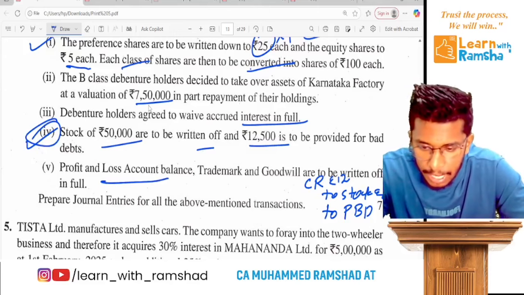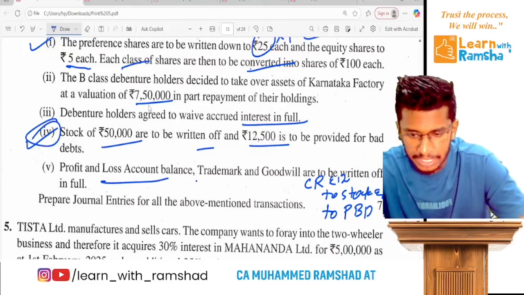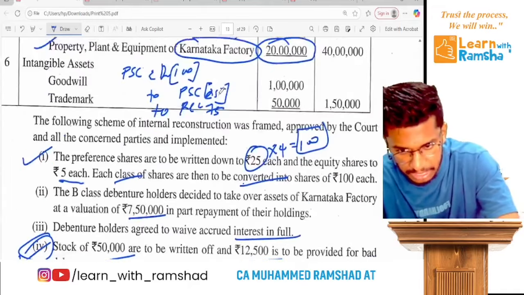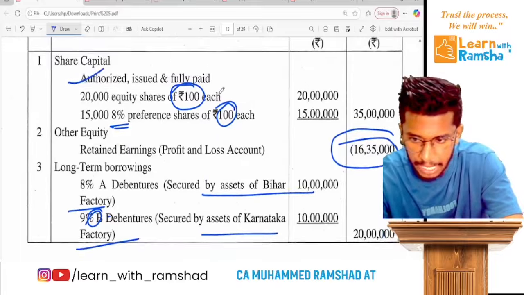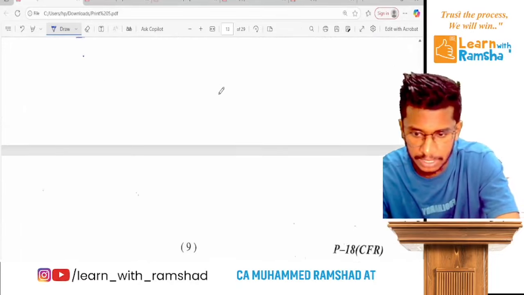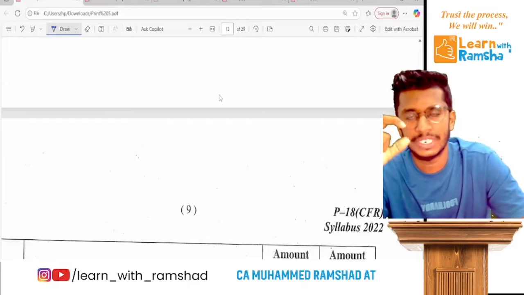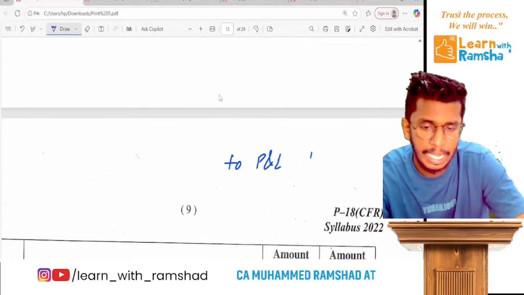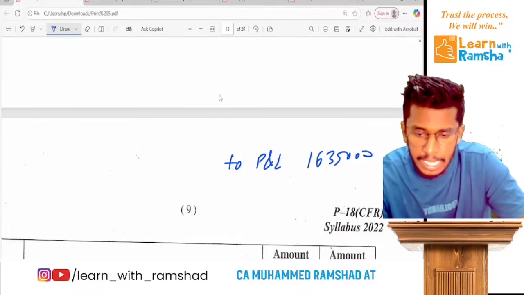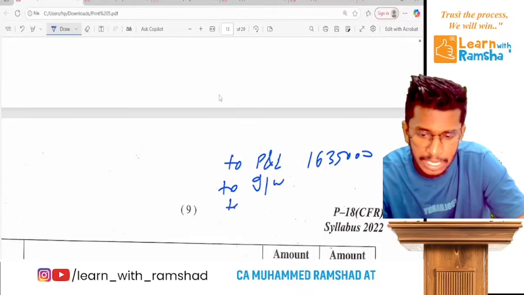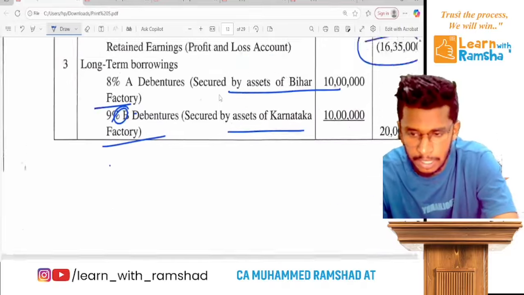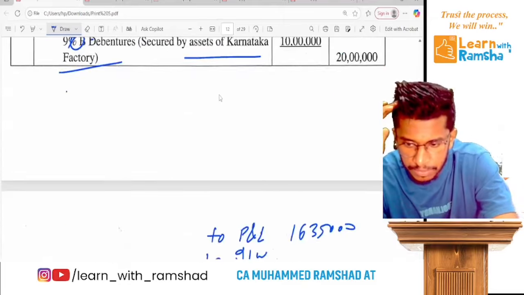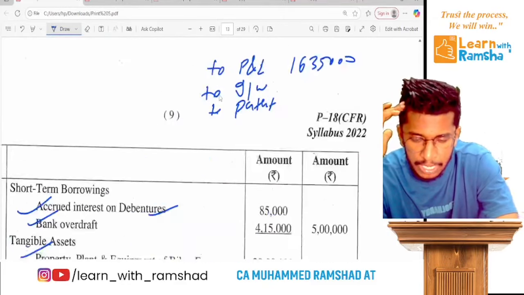Now the P&L account balance, there is a negative balance. Trademark and goodwill is to be written off in full. So here how much is the P&L account balance, which is 60 lakh 35. So when a loss which has a debit balance is written off, we will credit. So P&L 60 lakh 35,000. Then goodwill and patent. Let's see. Okay, now how much is the goodwill and patent, which is 1,50,000.